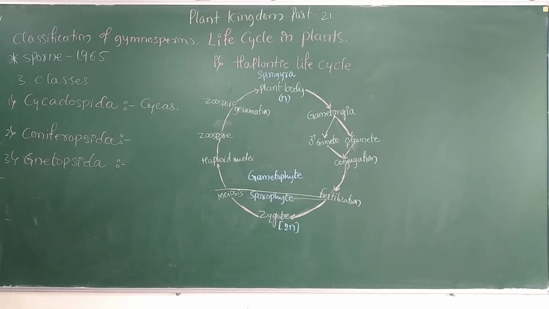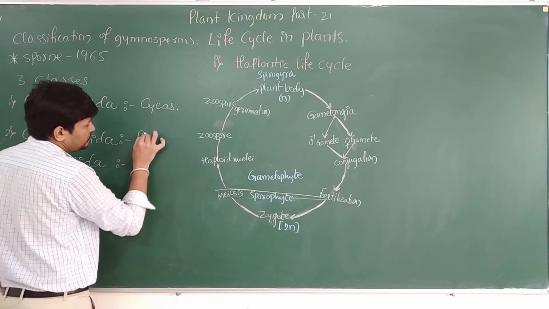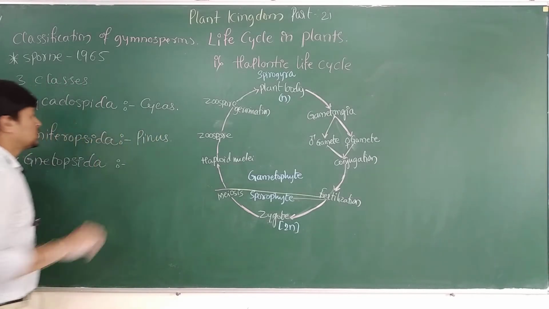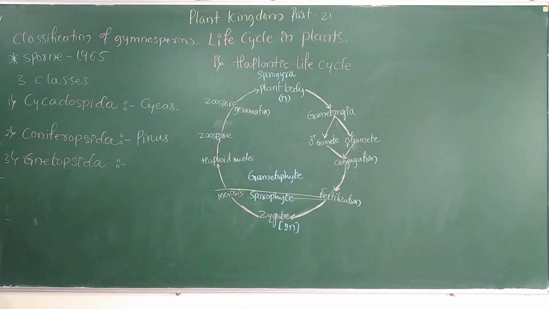Now we concentrate on the Coniferopsida. The example for Coniferopsida is Pinus. Pinus consists of more than three-fourths of the present gymnosperm flora, and it represents the most successful group of gymnosperms. The Coniferopsida includes the coniferophytes.